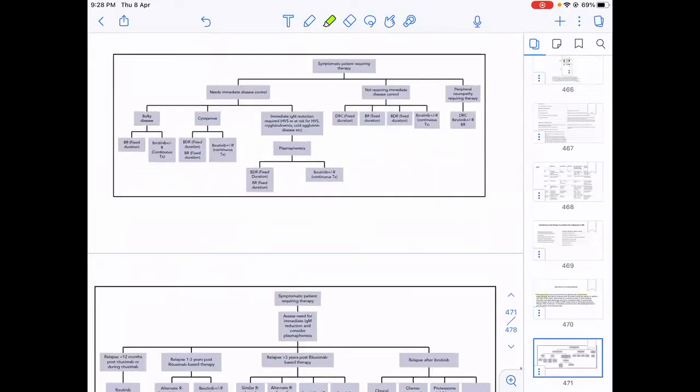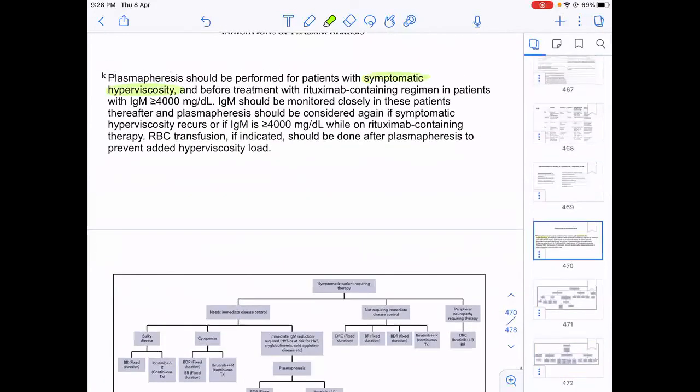So how do we treat Waldenstrom's macroglobulinemia? You should know the names of the drugs. Either I do plasmapheresis if the patient is having symptomatic hyperviscosity, then I can give BR, bendamustine, rituximab, just like other low-grade lymphomas like follicular lymphoma.